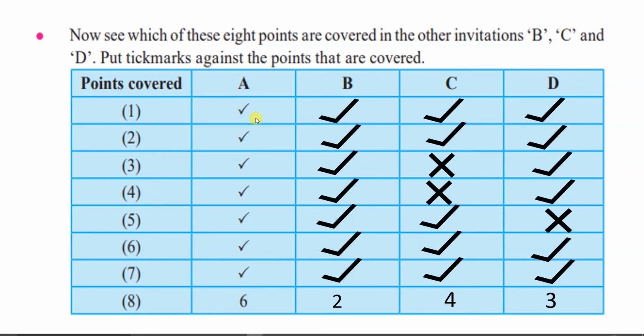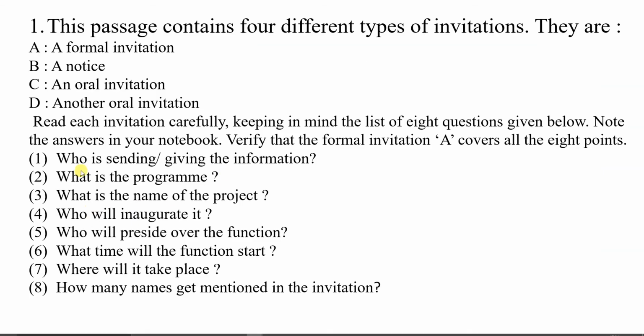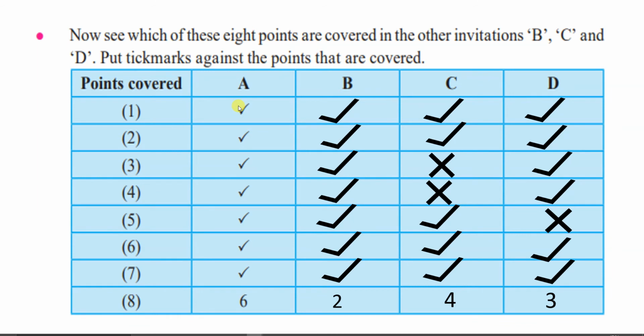That means who is inviting, to whom the invitation is given, when the program is, the timing, who is going to inaugurate, by whom the program is going to be presided over. All 8 questions are satisfied in the first invitation, A, that is a formal invitation, and in that 6 members are included.